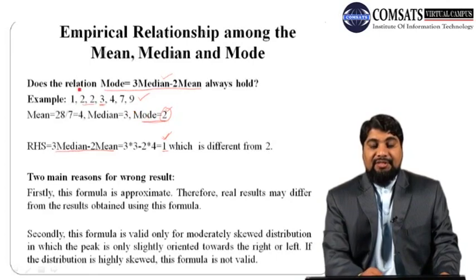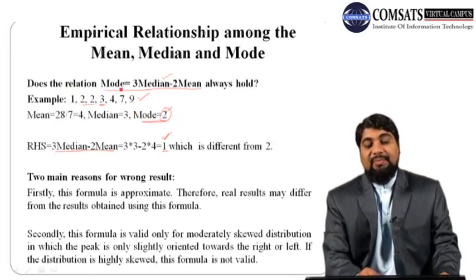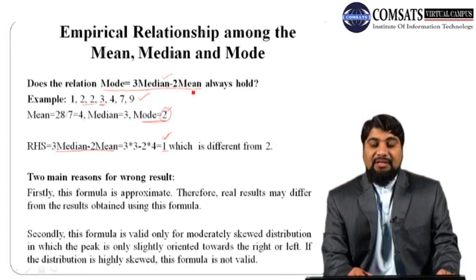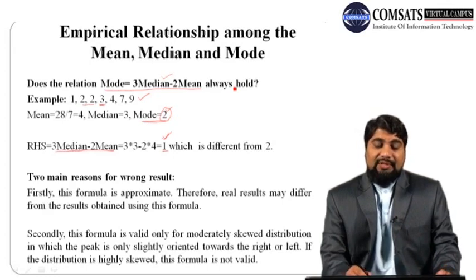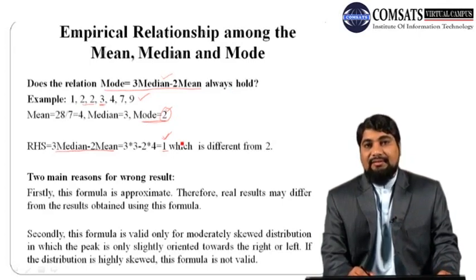So now the question arises, does the relation mean minus 3 times median minus 2 times mean always hold? No, in this case this relationship does not hold. So now the question arises, what is the main reason?